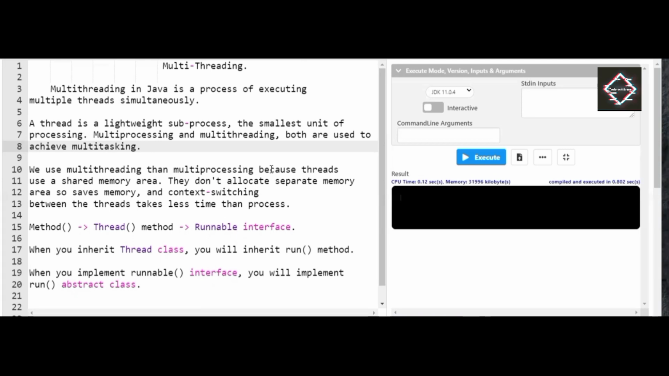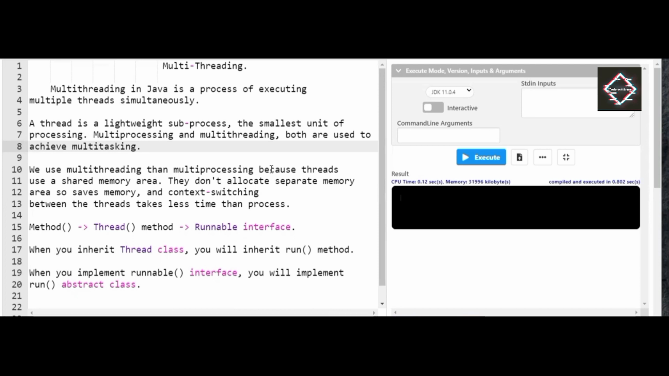Obviously, you are aware that every Java program starts with a class, even the main class as well as a normal class. In a class we do contain multiple methods. See friends, if you want to achieve multi-threading, you have to inherit the Thread class. By this way you will be achieving multi-threading.